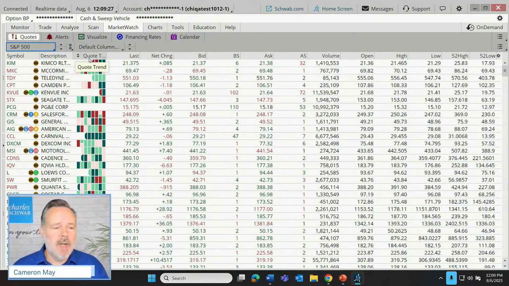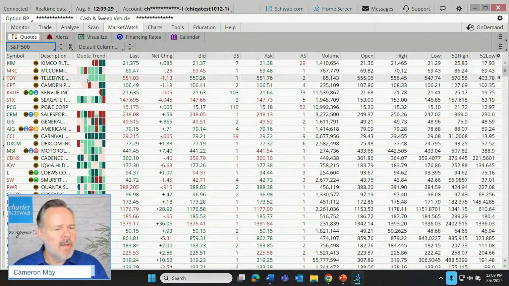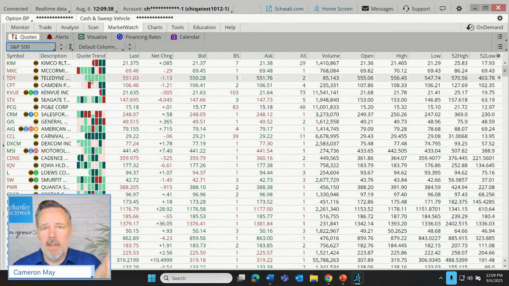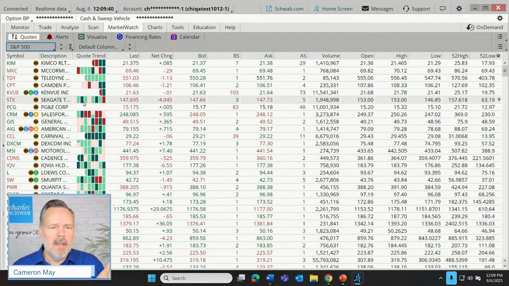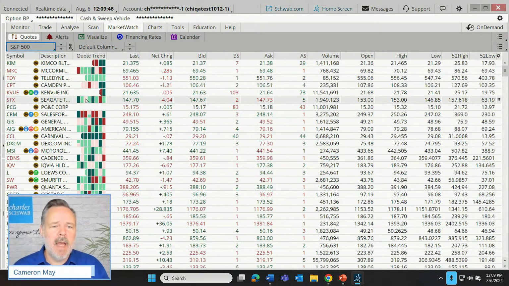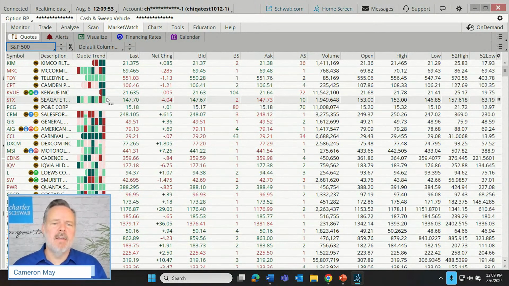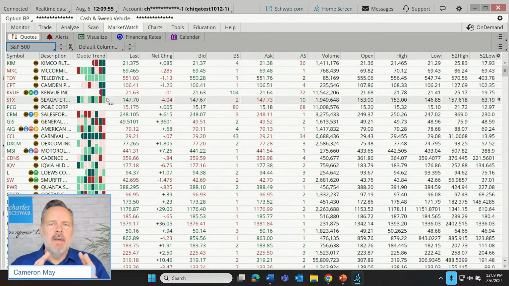I can see the quote trend. Is everybody familiar with the quote trend? This is just a tick by tick sort of color-coded display of what's happening with the bid and ask prices on the stock. So if I were to look at, let's say, STX here, Seagate, I can see green, dark green, light red, we'll call that pink, dark red. Every once in a while, we'll see it split into 2 like this. But this is just telling us, with the bid and the ask, are we seeing upticks or downticks?